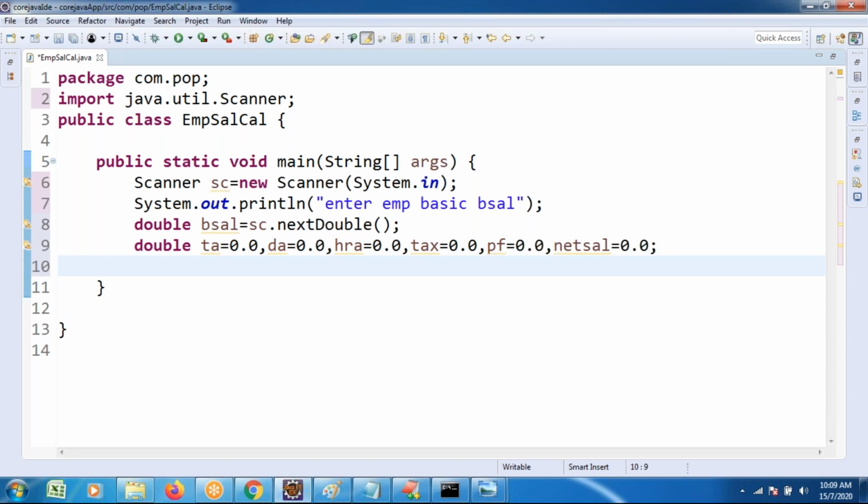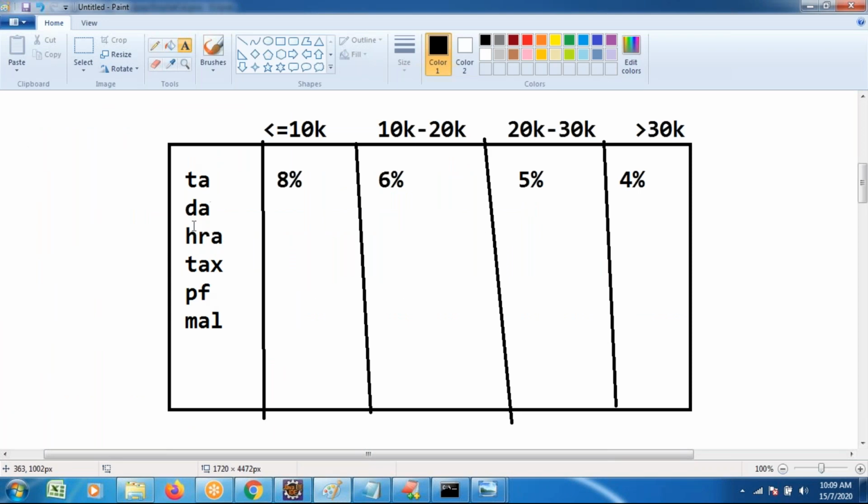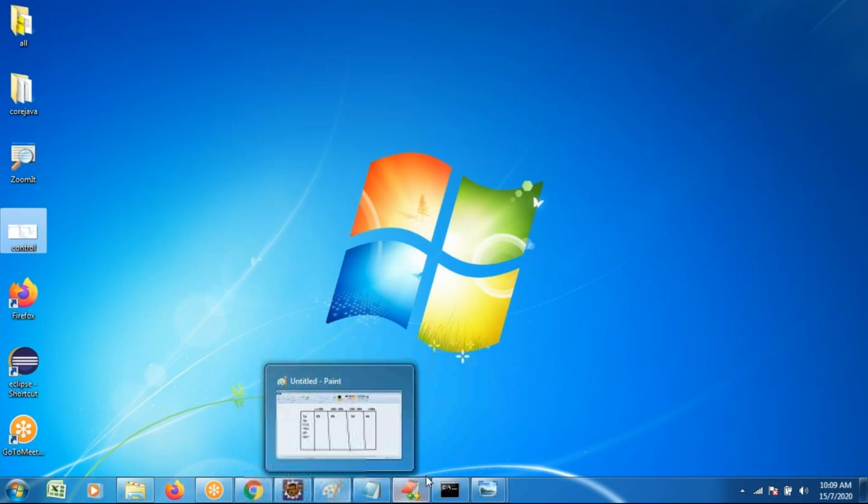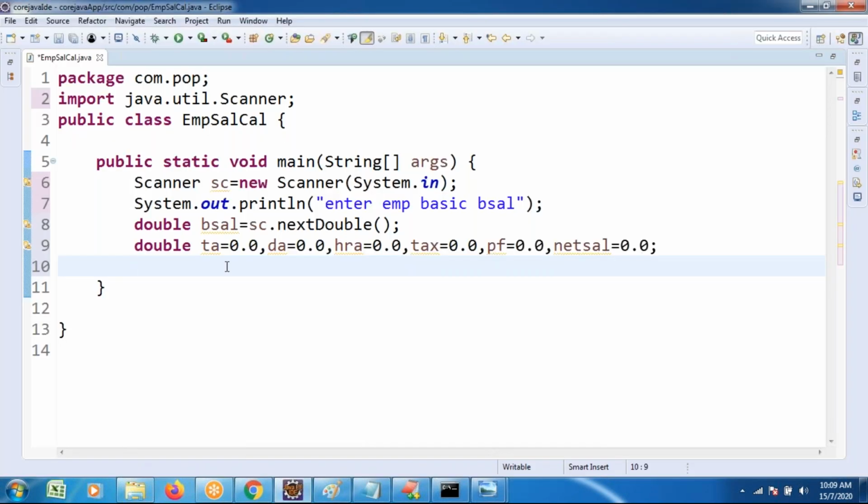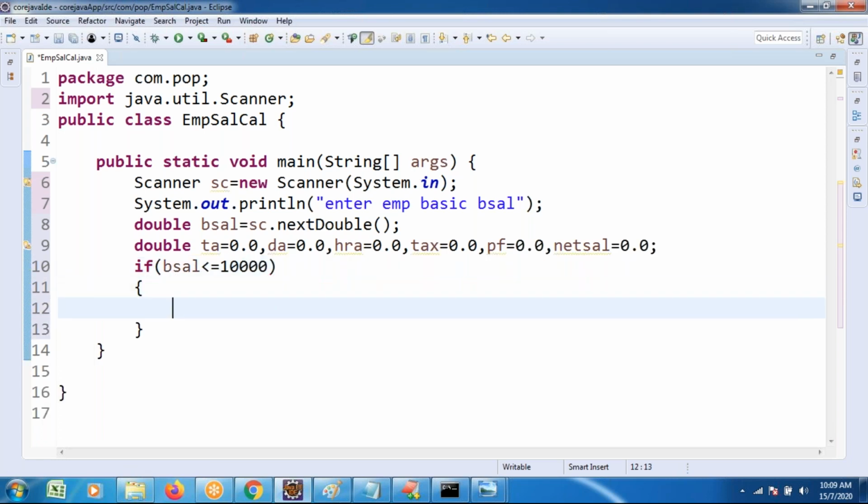After that, now I wanted to apply multiple conditions. They're giving several logics over there. Now I wanted to apply different types of logic to calculate that. What is the first condition? If basic salary is less than or equals to 10,000. Here some conditions are there. I have to calculate the TA as some percentage based on the basic salary.